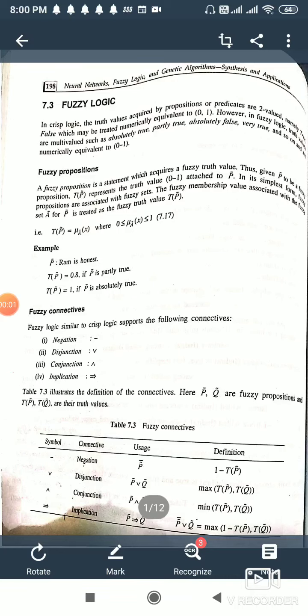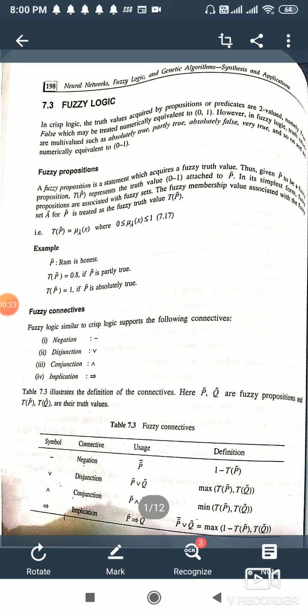Students, now this is a new topic for you, that is fuzzy logic. I have given you some of the notes regarding crisp logic, and now we have to do fuzzy logic. In this, you also have to do the prepositions and predicates. There are two types of quantifiers in prepositions as well as predicates.